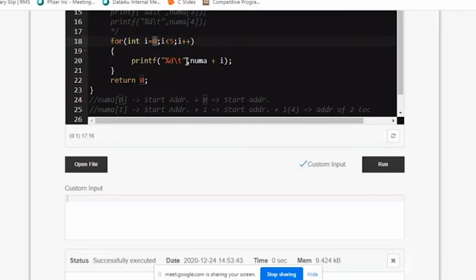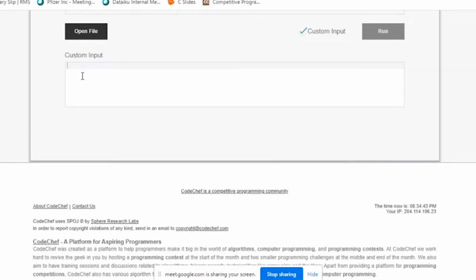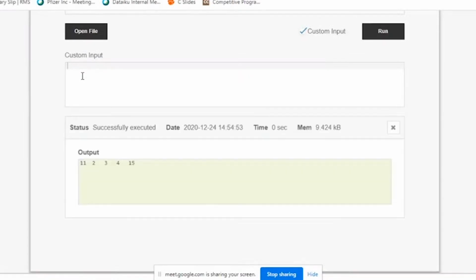So now what I have printed is the address. I'm not printing the value. One more way of printing the value is you just have to put this whole thing inside a dereferencing operator. We call that star. A pointer operator also we can call it in normal languages, or we can call it dereferencing when it comes to values. So if I write star in front of the address, you can see the values getting printed. See, 11, 2, 3, 4, 15.